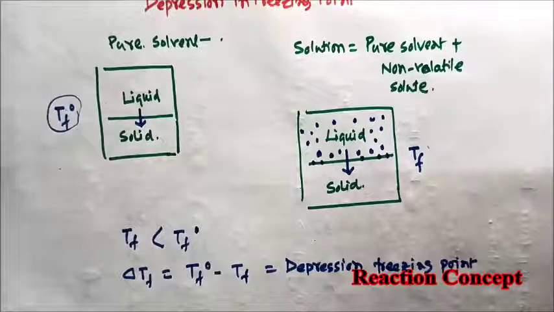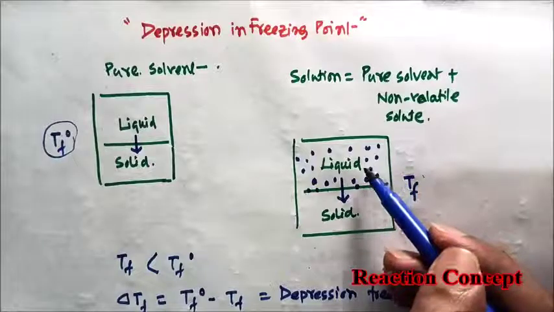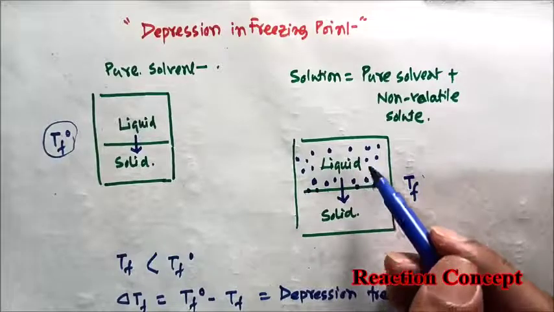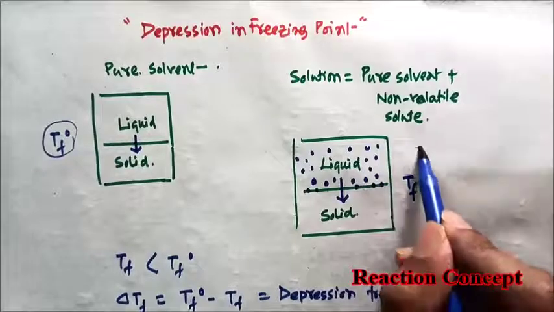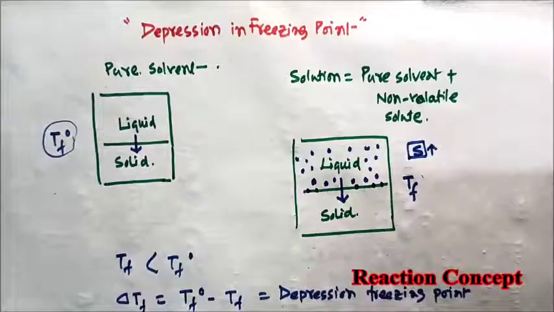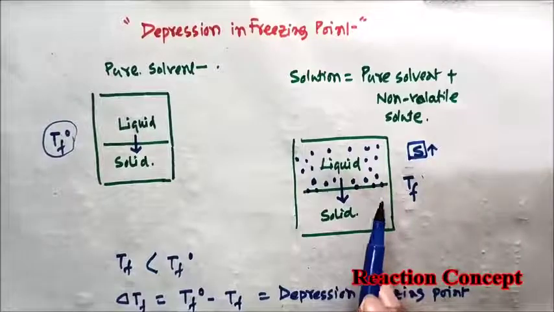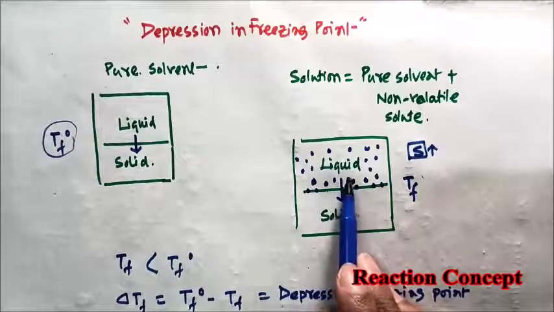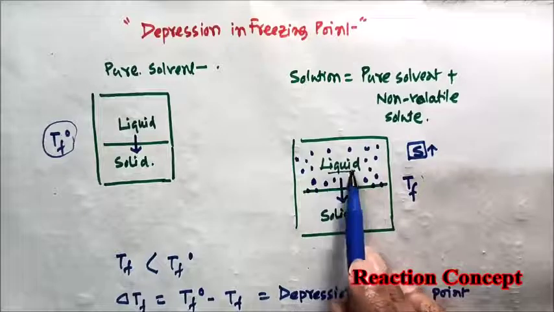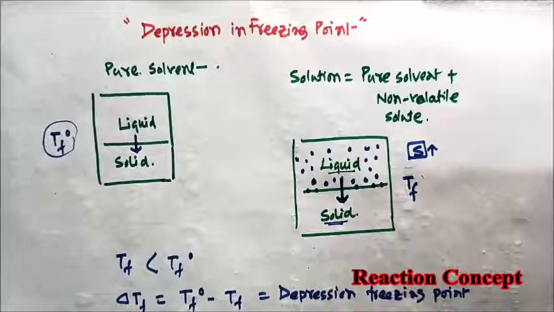Okay. So the reason behind this is that when we dissolve solute in the liquid, the randomness of the liquid system increases. Randomness means entropy of the system increases. Because of this enhanced randomness, it becomes difficult for the solvent molecules to go from the liquid to the solid state. Why?